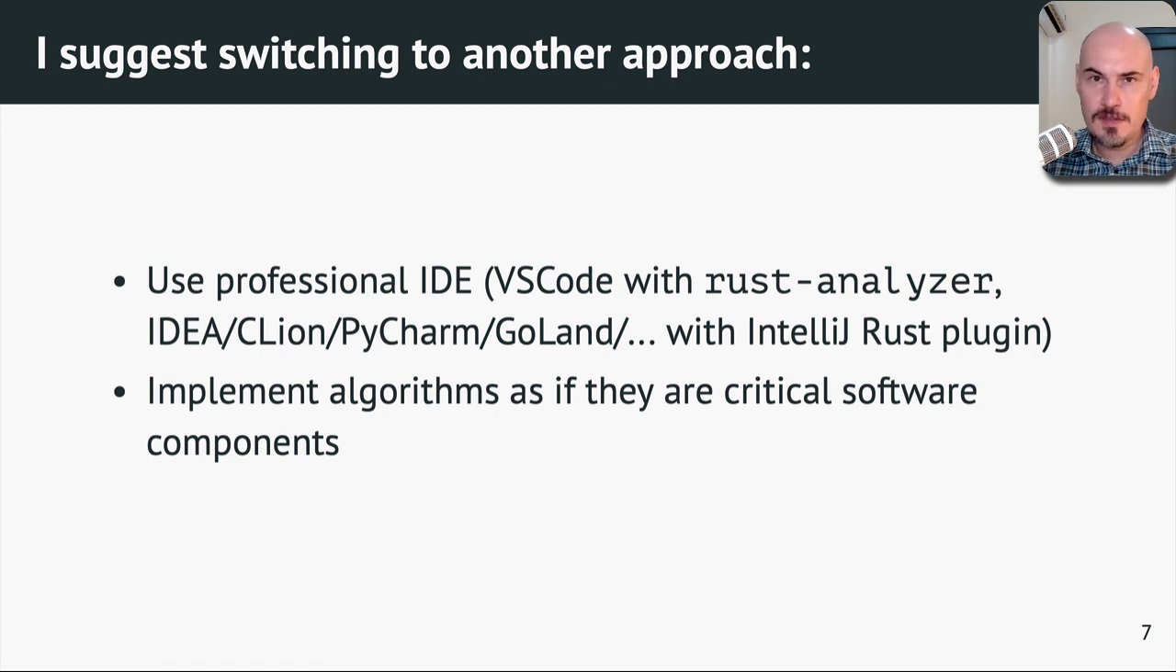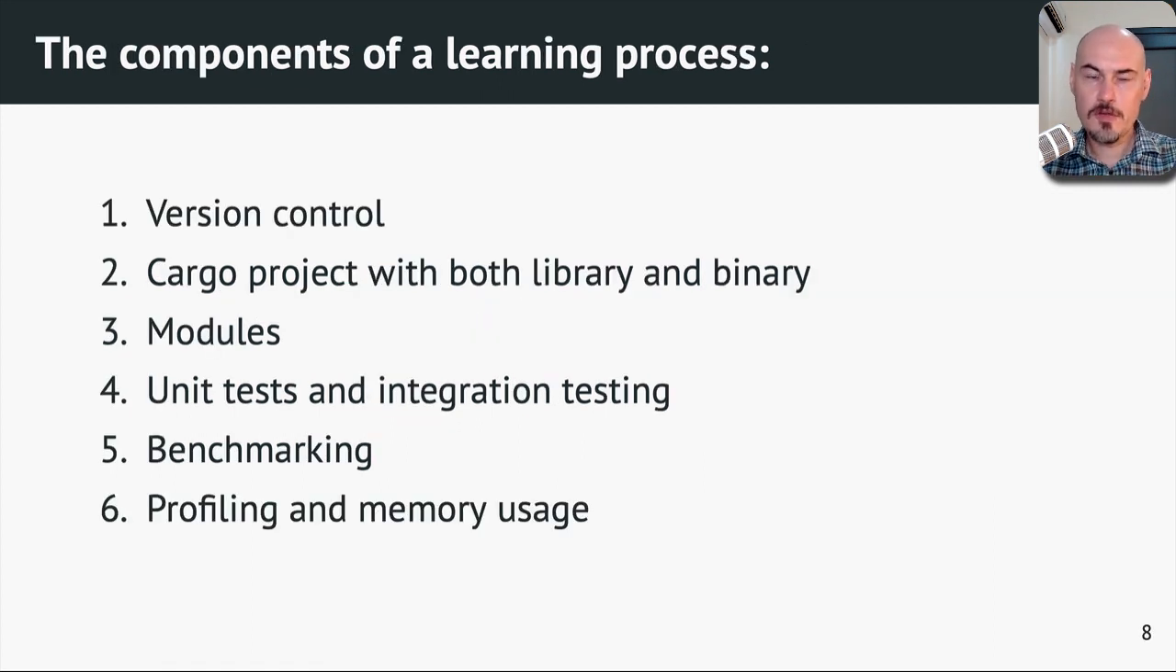There are several components which help you to accomplish these goals. You have to use version control. You have to create a Cargo project with both library and binary. I will tell you later what that means and why you need that. You will have to use more than one module. You will have to write your own unit tests. You have to use integration testing. You'll have to come up with some sort of benchmarking. You'll have to profile your programs and check their memory usage. All these components are very important.